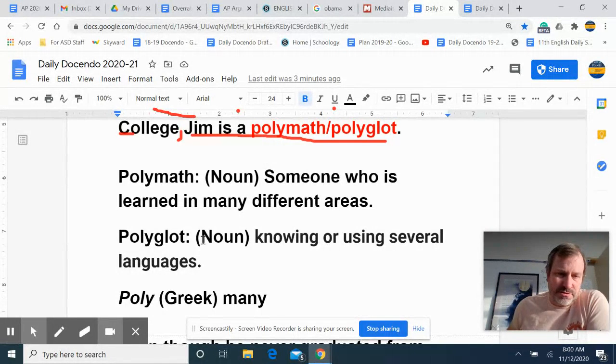uses several languages. For example, sometimes you hear about English being a polyglot language, and what that means is English is a language that has been influenced by a lot of different languages, obviously Greek, Latin, French, but many, many different languages because we've adopted lots of words from other tongues.